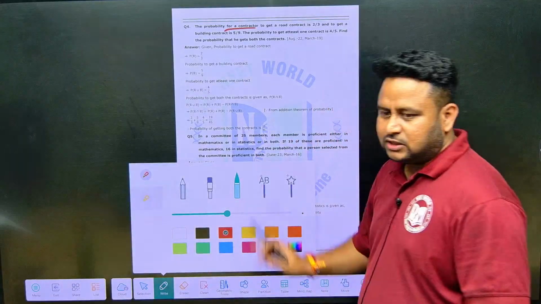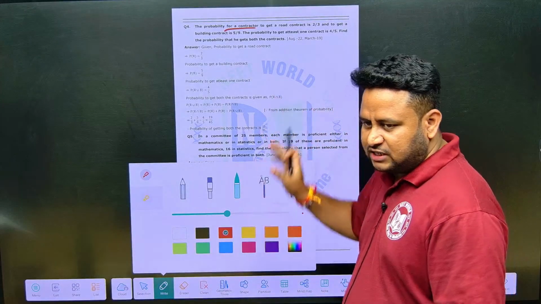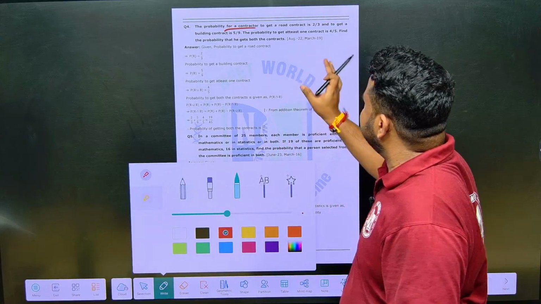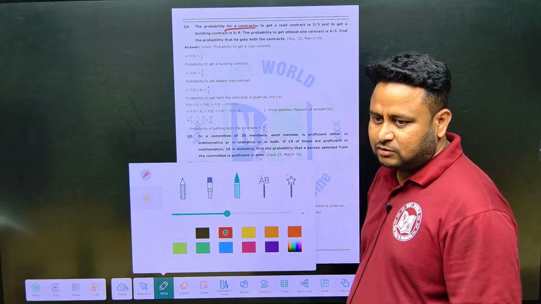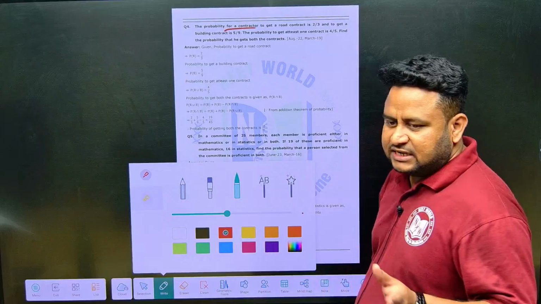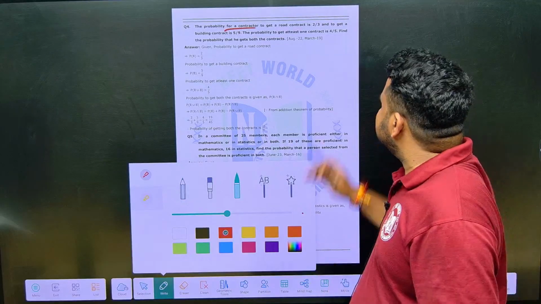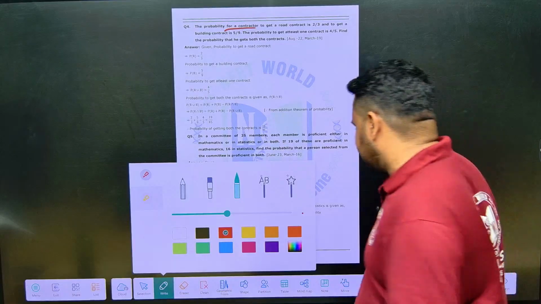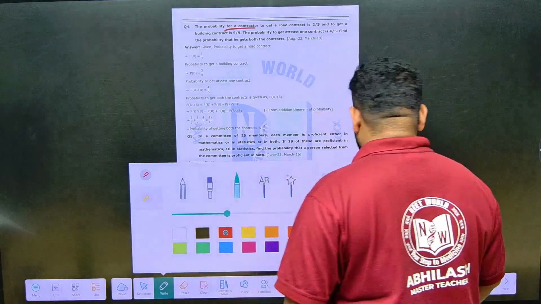See here, there are two contracts: one is the road contract, another one is the building contract. The probability that he gets at least one contract, that is either road or building, is 4 by 5. That he gets both, we have to find out. Very simple question. After solving, you will understand that it is very simple.